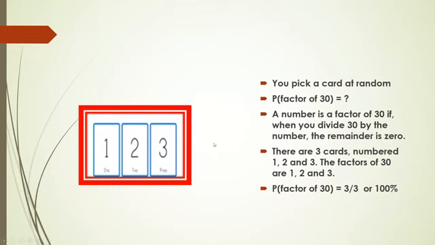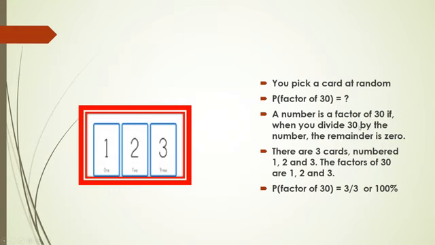We will consider another example. Suppose you pick a card at random. These are the cards, 1, 2, 3. And what you have to find out is the probability of a factor of 30. A number is a factor of 30 if, when you divide 30 by the number, the remainder is 0, right? So there are three cards, number 1, 2, and 3.